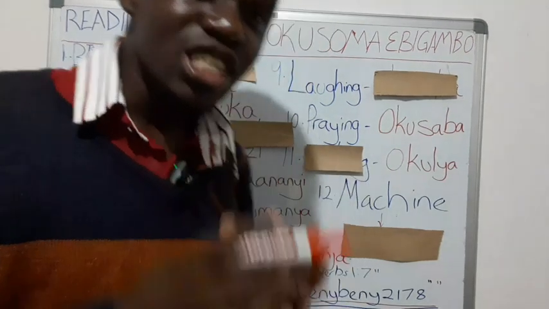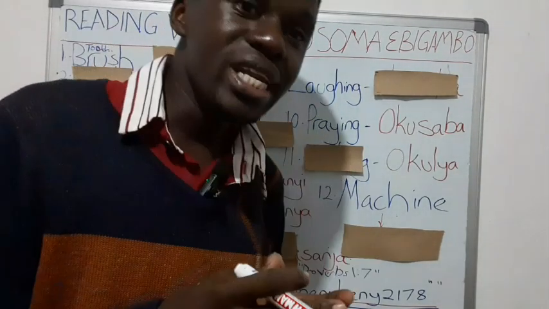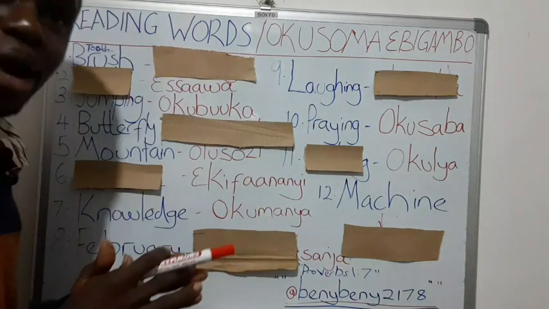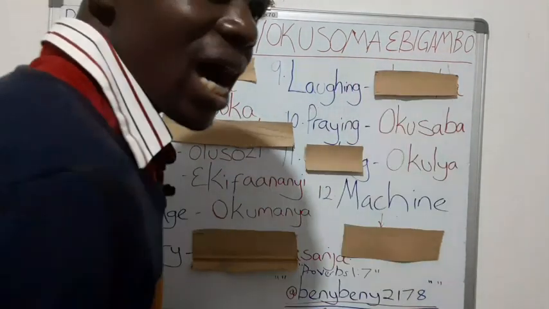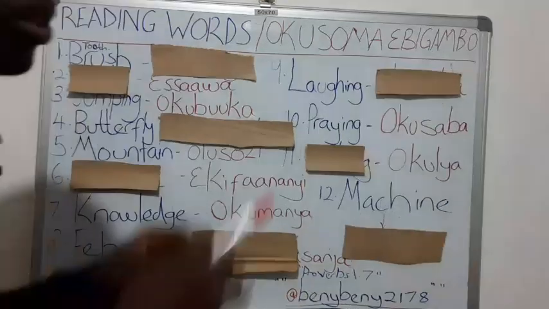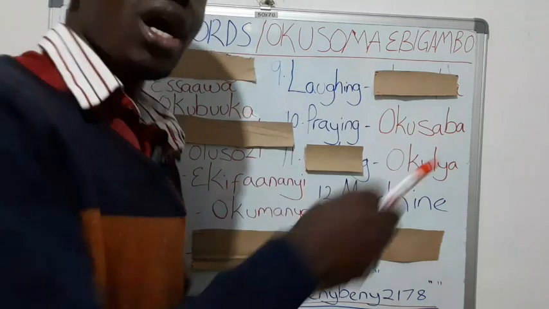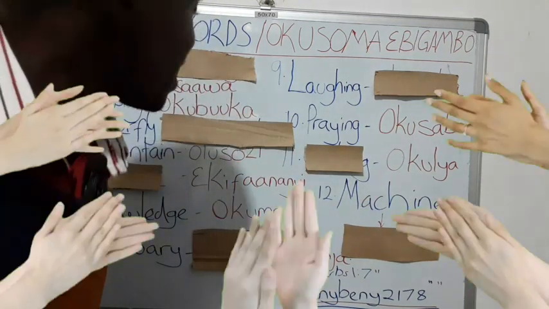So today's exercise we're going to be reading some words. It's a reading exercise. Reading words. Okusoma ebigambo. Okay, now remember these words, we have looked at them. So the words I've covered with the paper, implying that you have to change them to Luganda. Okay, let's start.